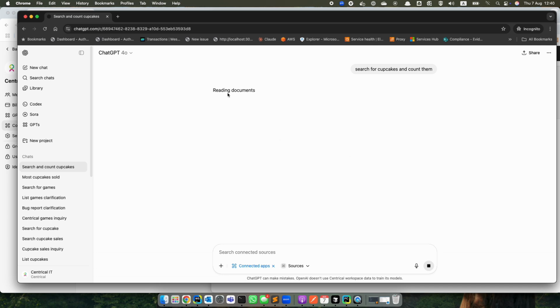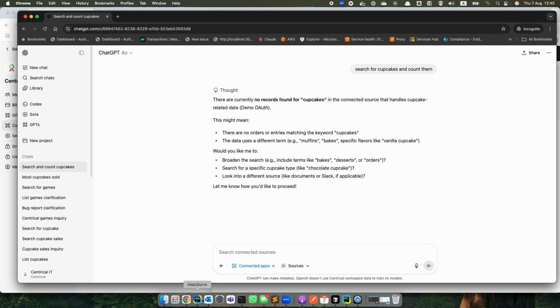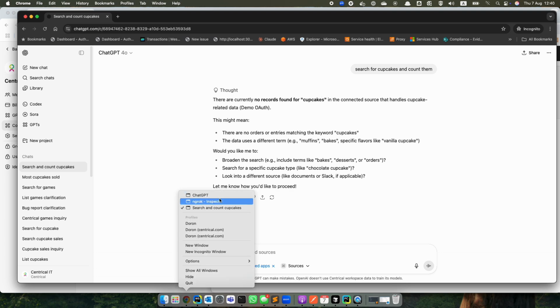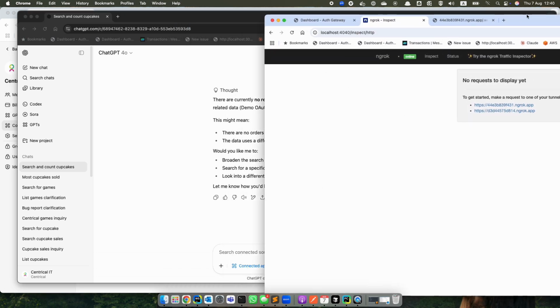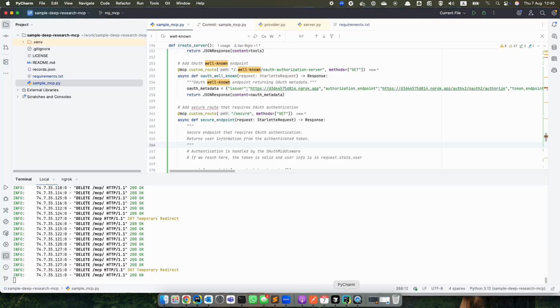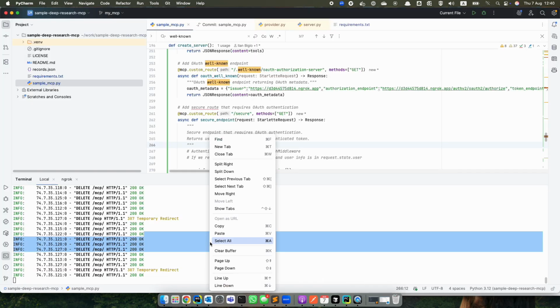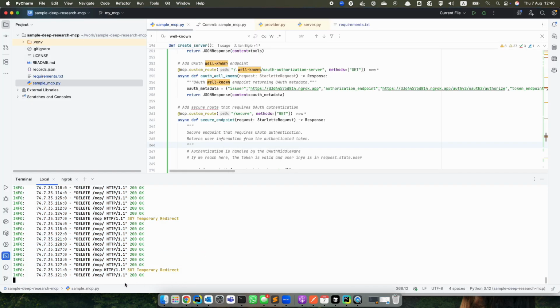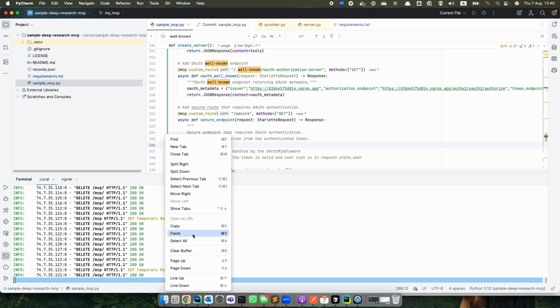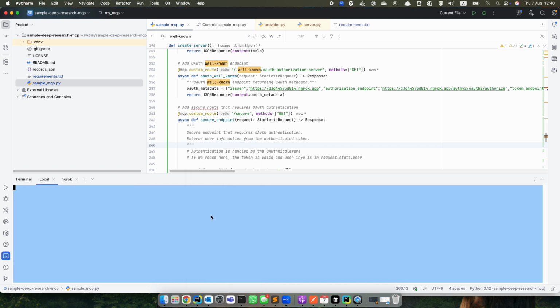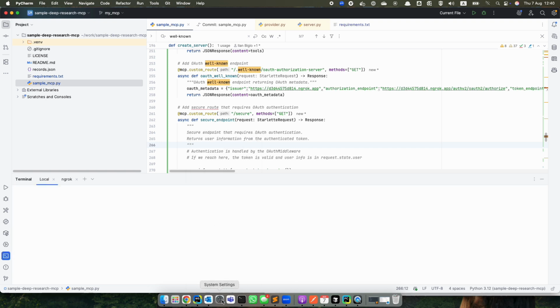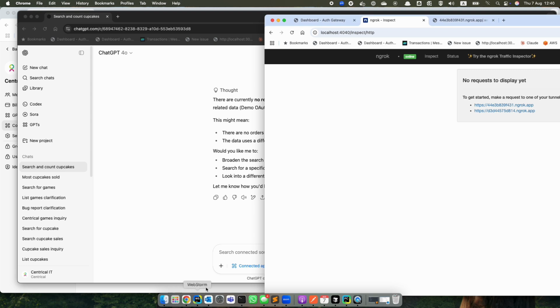Running the query, it's reading the document, but nothing has happened. It also didn't take a lot of time. It thinks that there's no records. There were no calls to the endpoint of the MCP. These are calls from before. I just cleared them, and I show there are no calls to MCP.